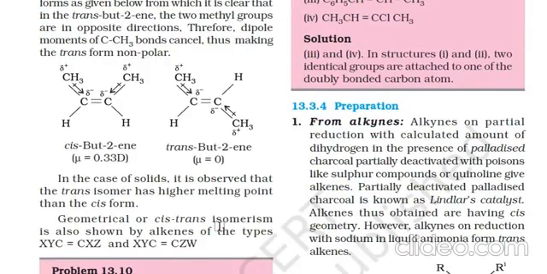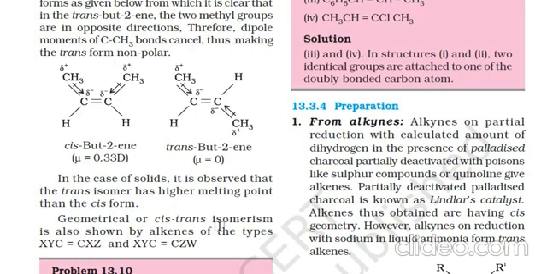In case of solids, it is observed that the trans isomers have higher melting points than the cis forms. Geometrical or cis-trans isomerism is also found in alkenes of the types XYC=CXY, XYC=CXZ, and XYC=CZW.